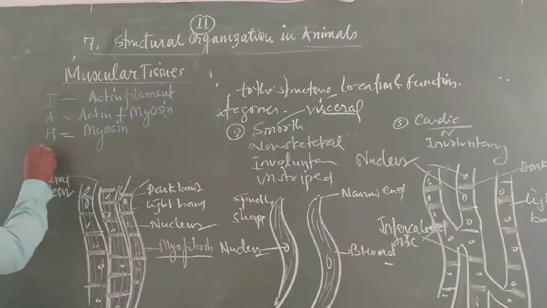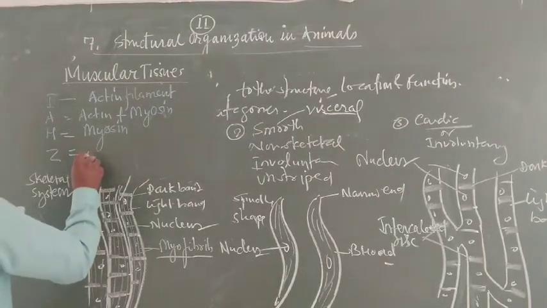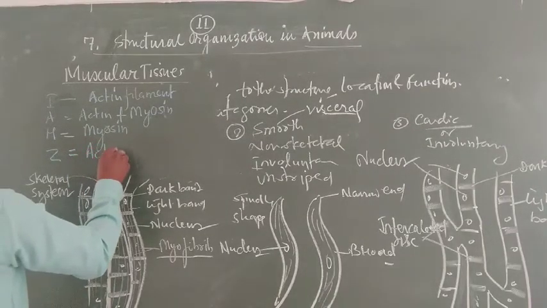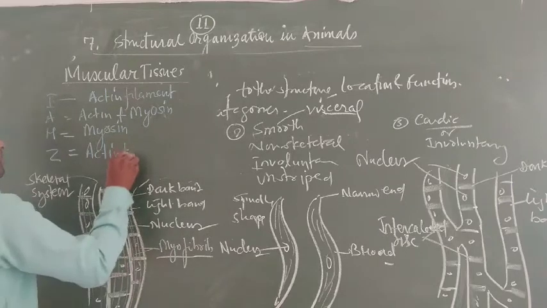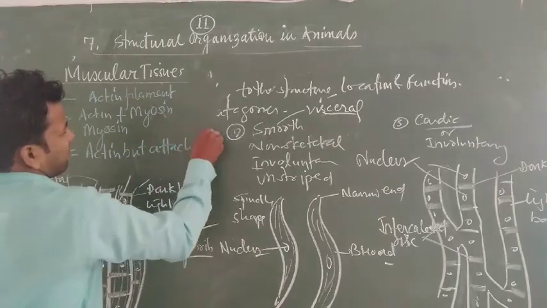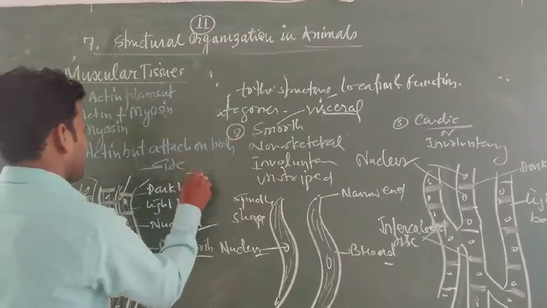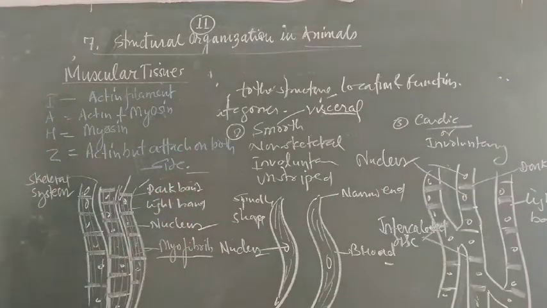And the fourth one is the Z band, which is also a membrane having actin filaments attached on both sides.